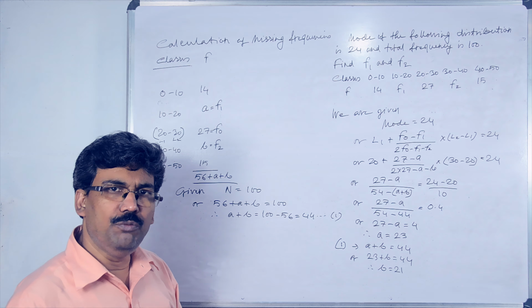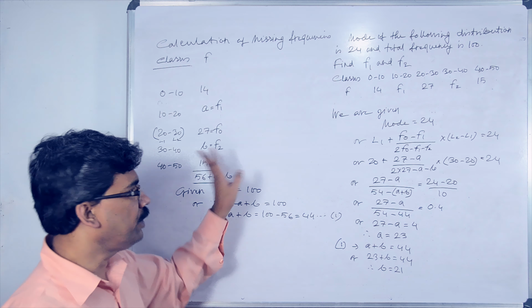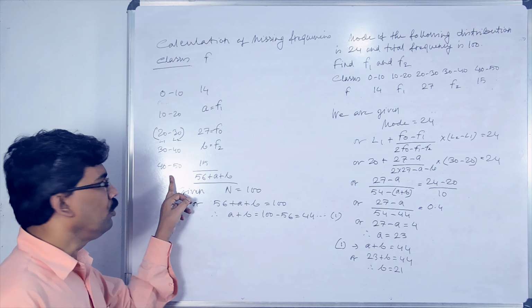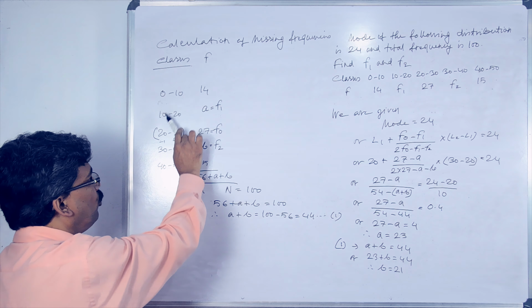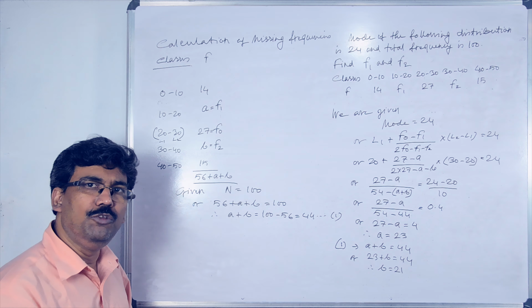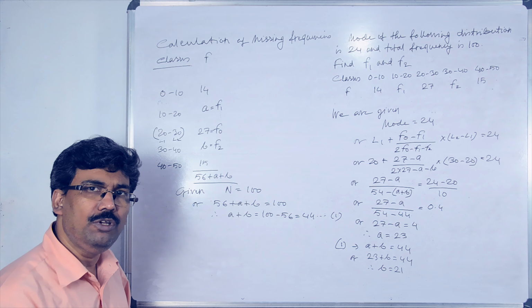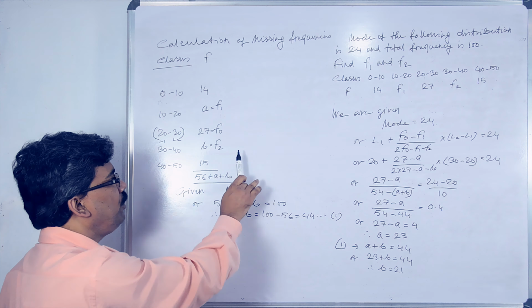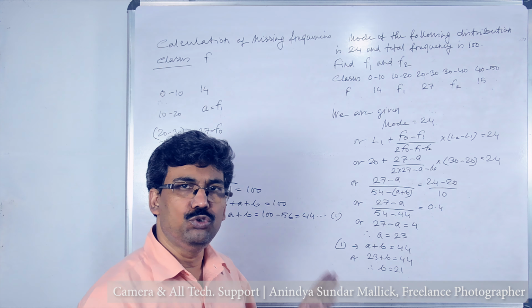We need to remember, if mode is given, the table is to be constructed accordingly. You have to see whether these classes are class limits or class boundaries. You have to see whether this and this are the same or not. If these are the same, then class boundaries are given. If these are not the same, then class limits are given. In that case, you need to find the class boundaries, and after that you go into this calculation, and this is the procedure of this calculation. I hope this is understood.